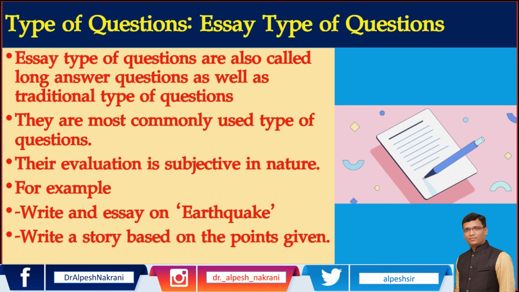But in objective type of questions and objective evaluation, there will be no effect of your mood, of your subject knowledge, of your thoughts, of your attitude.